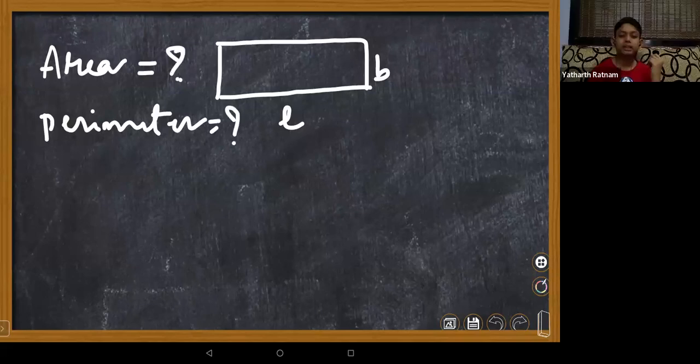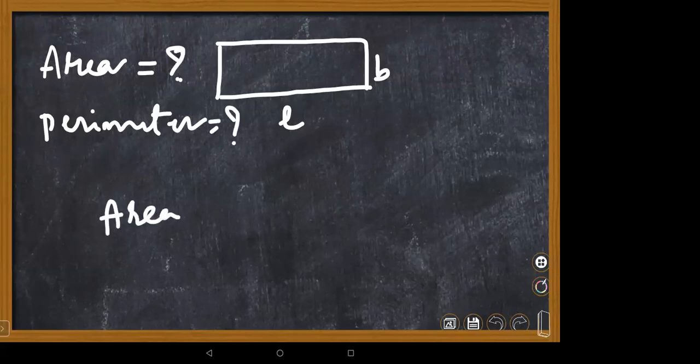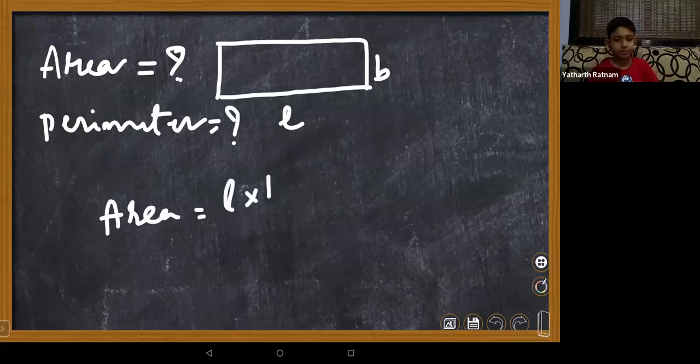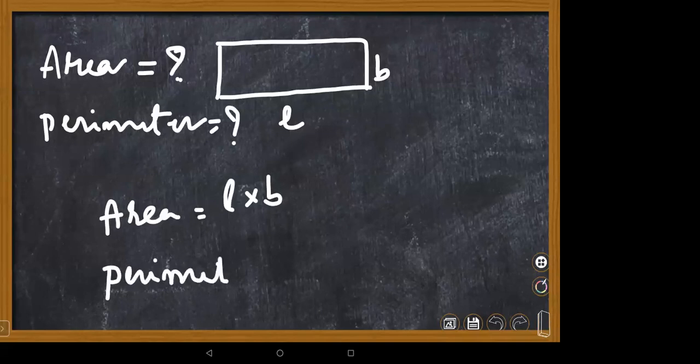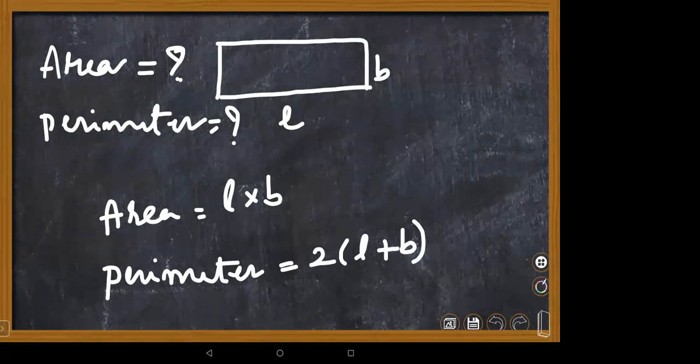Ma'am, area is length into breadth. Very good. Area is nothing but length into breadth. What about a perimeter? Ma'am, 2 into length plus breadth. Yes, length plus breadth. If you add it, then you have to make it 2 times because opposite sides are equal in rectangle. Hope it is clear, these 2 formulas, children.